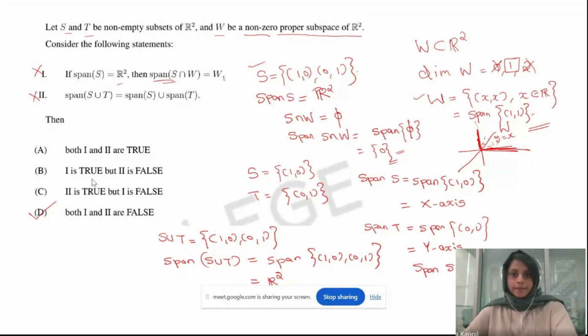Okay. So always, if you are asked these kinds of questions, rather than proving with the definition or something, it's better to go with the graph and make your own examples. Okay.